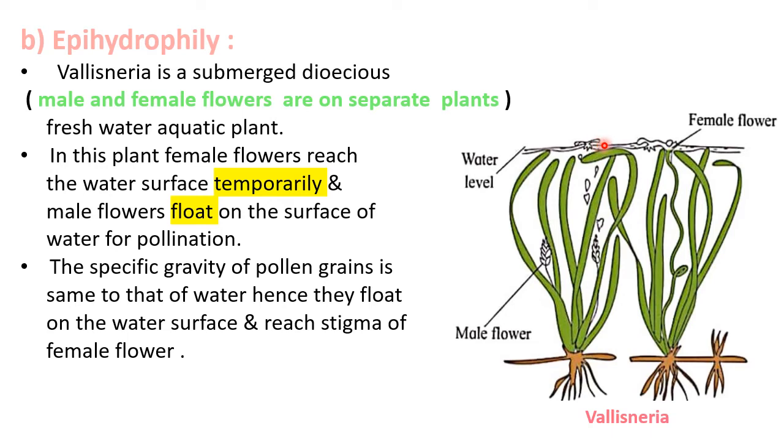As the specific gravity of the pollen grain is the same as that of water, they can float on the surface of water. Then these pollen grains reach the stigma of the female flower. In this way, epihydrophily, that is, pollination on the surface of water, occurs in Vallisneria.